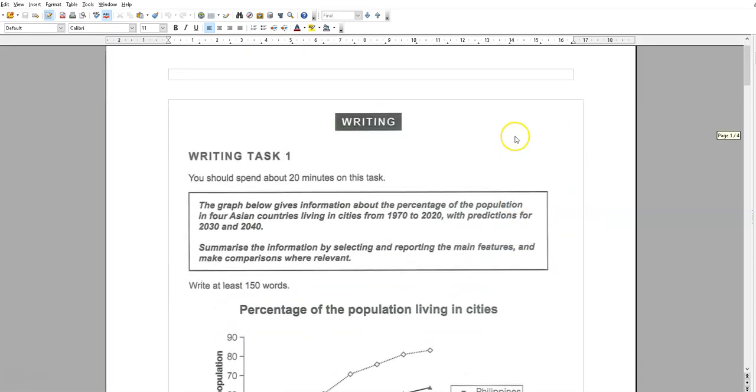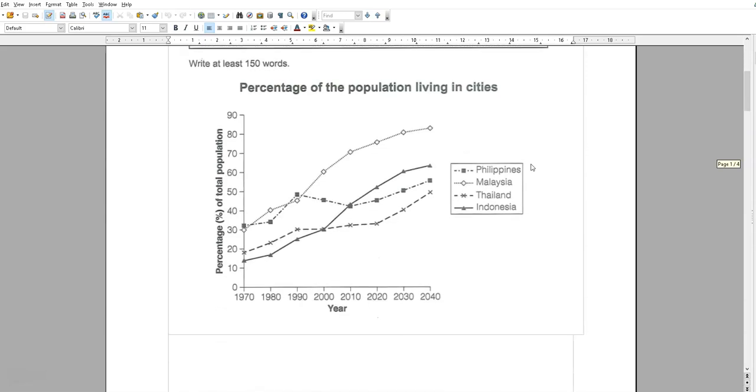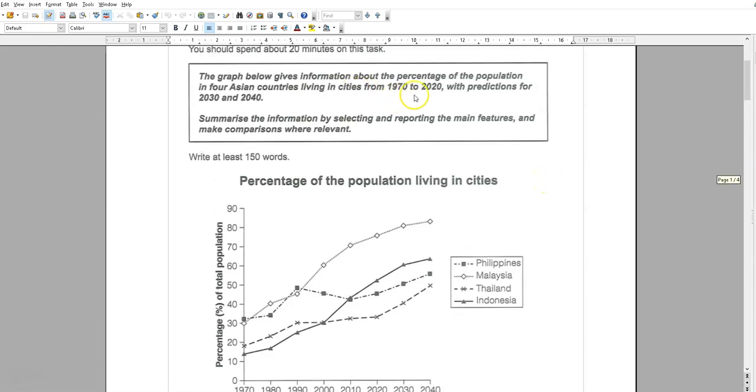So now, Cambridge 18 has just come out. We're going to do every writing task in Cambridge 18. This is from Test 1, Writing Task 1. As you can see, this one is about the percentage of population living in cities for countries in Asia from 1970 to 2020, with predictions for 2030 and 2040.